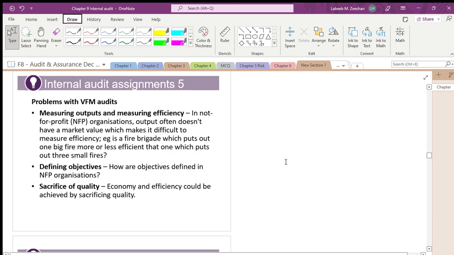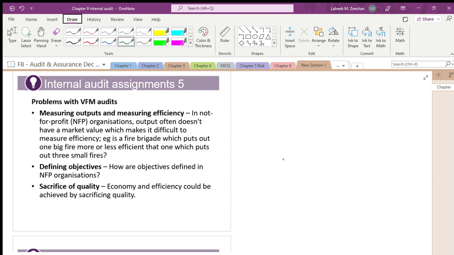That's very important. Okay, that is the value for money audit that is there. This is fine. They are talking about this. I am not going to focus that much here. Wherever it is there, I will tell you in advance that I am just giving a little importance to this. Okay, measuring output and measuring the efficiency.